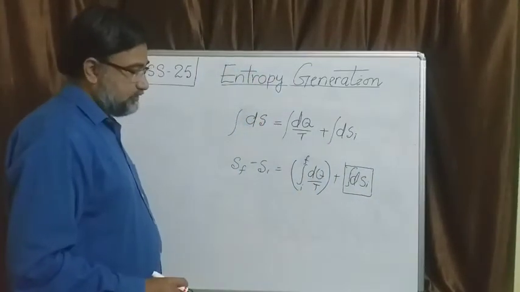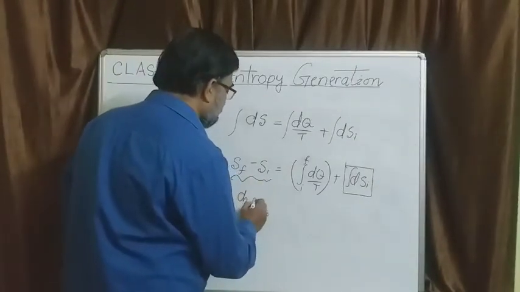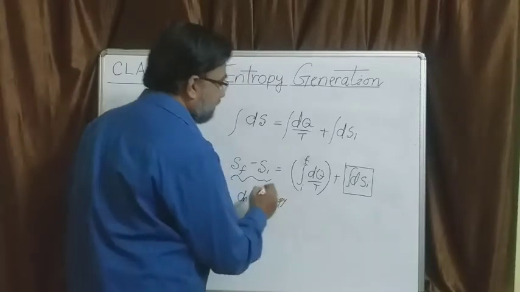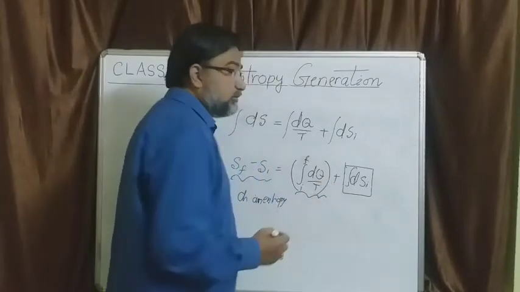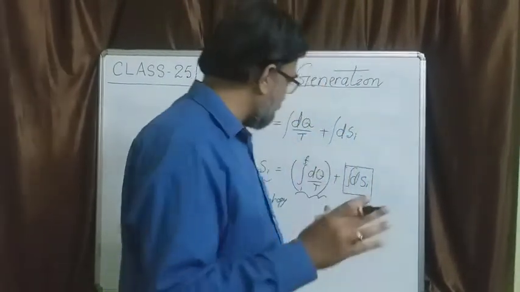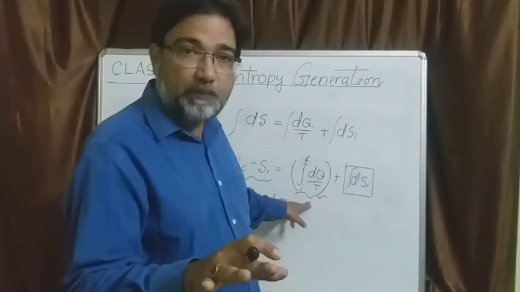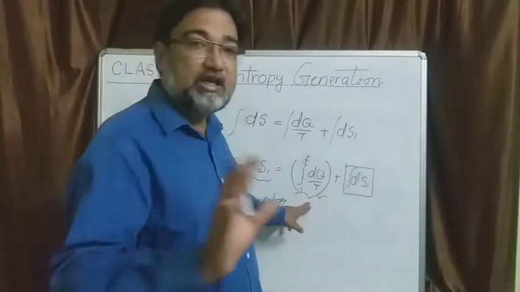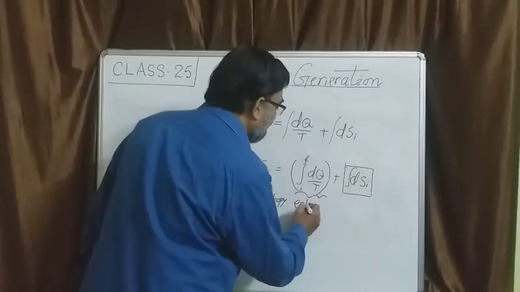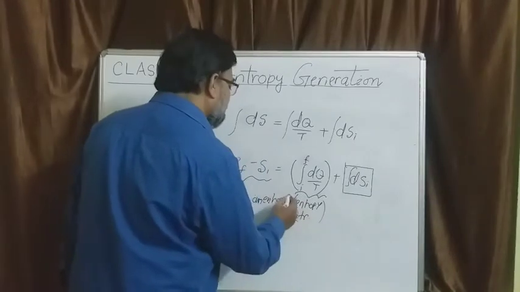Now this first term is due to the external interaction with the surroundings. That means it causes an entropy rise or a drop in the system depending on how much heat is transferred to or from the system. That means this is entropy transfer. And this other term, what is it?